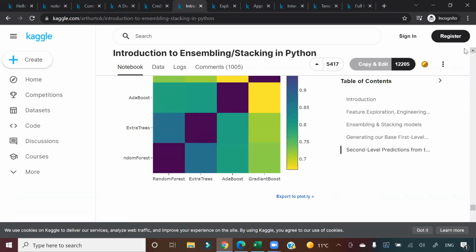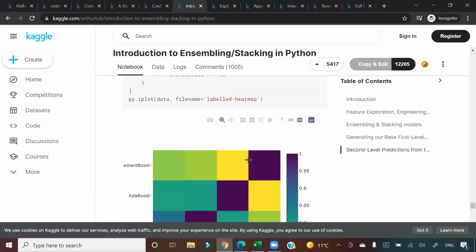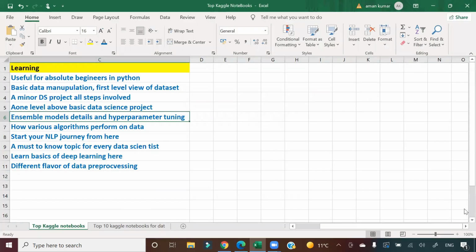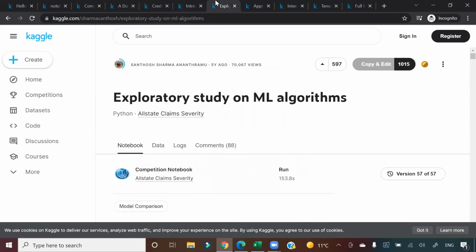If you see AdaBoost, Extra Trees, Random Forest, all these things, and then what is the accuracy, what are the performance metrics for these models and how to tune the parameters of these models. Very, very good notebook, guys. The next notebook, how various algorithms perform on data. This is a very, very good notebook according to my understanding of data science, guys.